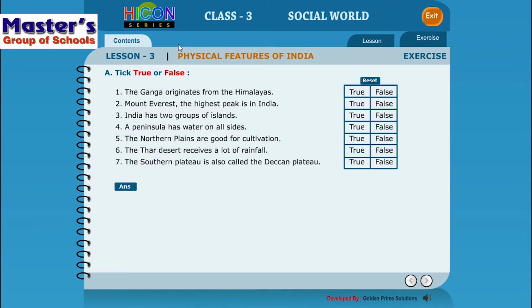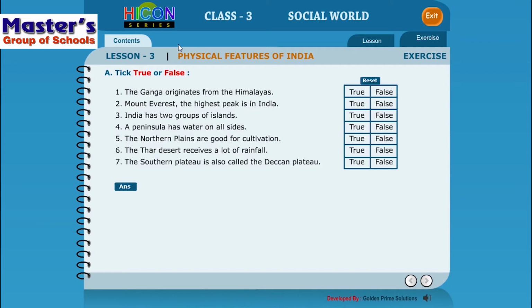Okay, now the first one. The Ganga originates from the Himalayas. So there is a glacier by the name Gangotri from where it originates. I think I've told you this one. Yeah, when we said about these northern plains, it has got plenty of rivers, and the rivers like Ganga, Yamuna, Kosi, and all these are originating from the Himalayas. We have discussed it over there, isn't it?